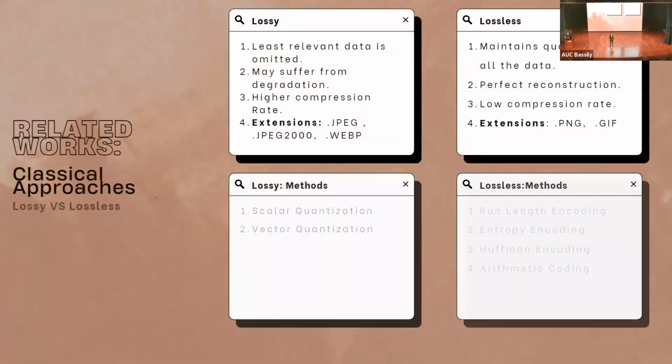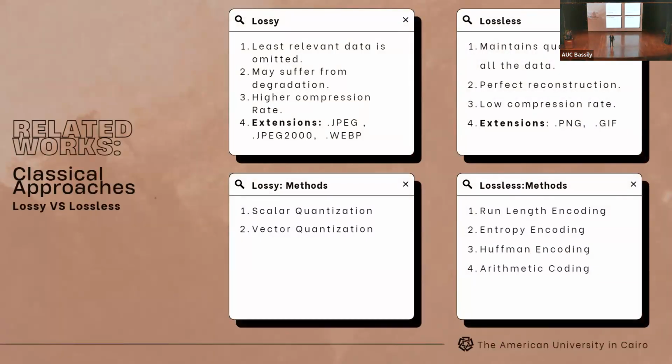So now that we have provided our motivation, we'll start by going over our related works with Hend, discussing the classical approaches that have been done so far.